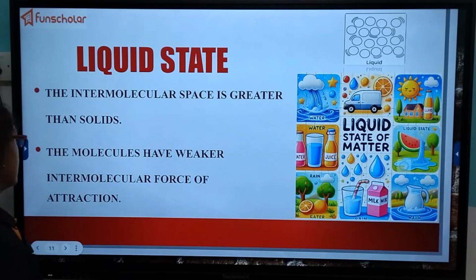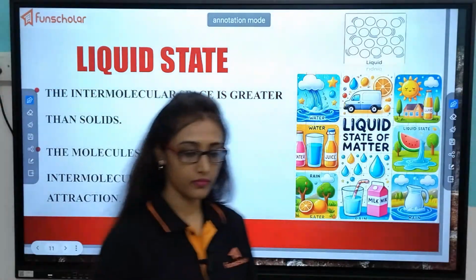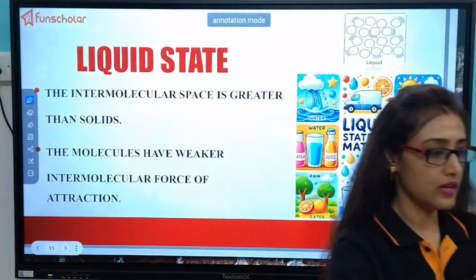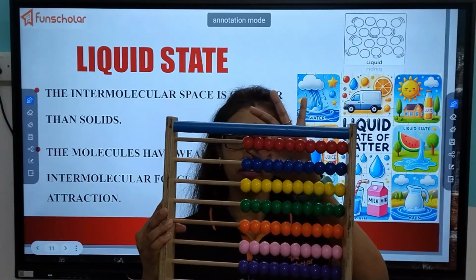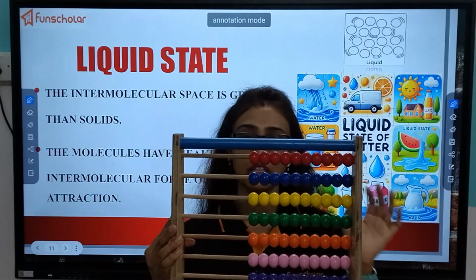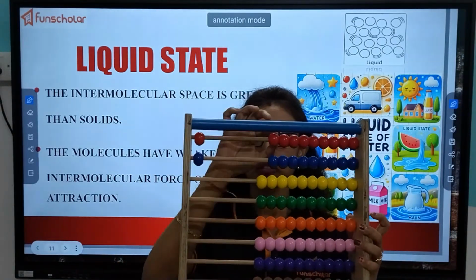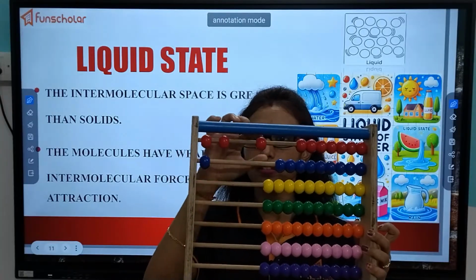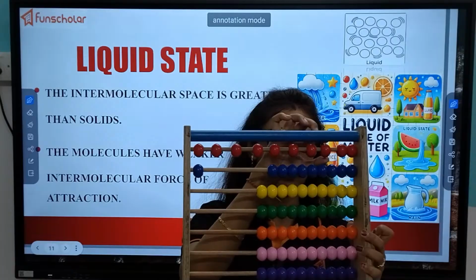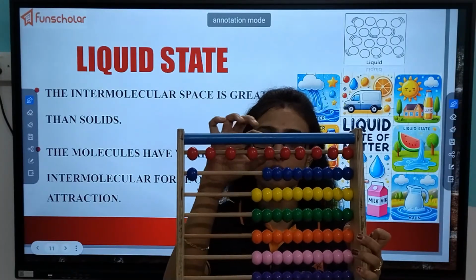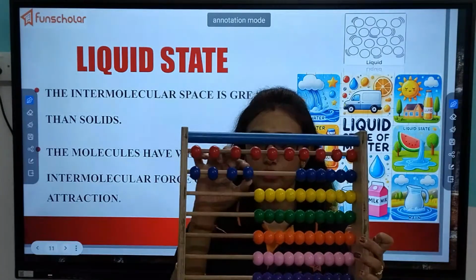Now, liquid state. What happens in case of liquid? In case of solids, I have told you that the molecules are very much attracted to each other. But in case of liquid, the molecules are a bit far away from each other. There is a little gap between the molecules.